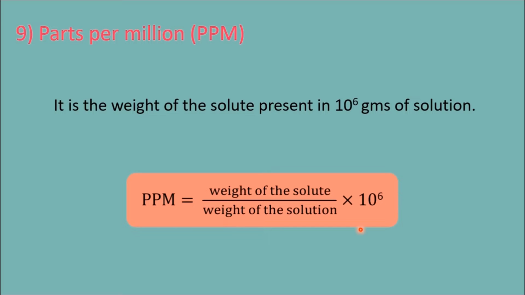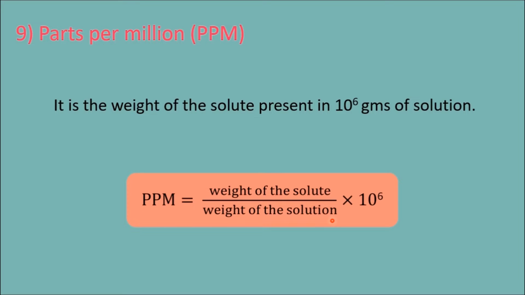See here, in some books it is given weight of the solvent. Please don't get confused. Weight of the solute by weight of the solvent, they use. Why do they use solvent also? Since solute is very small, it doesn't matter whether you use solution or solvent in the denominator.